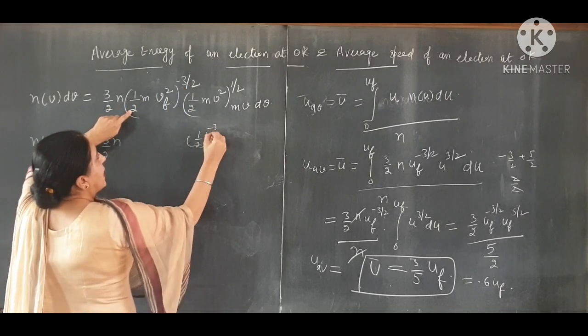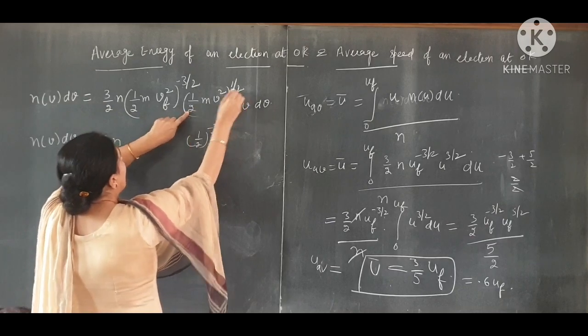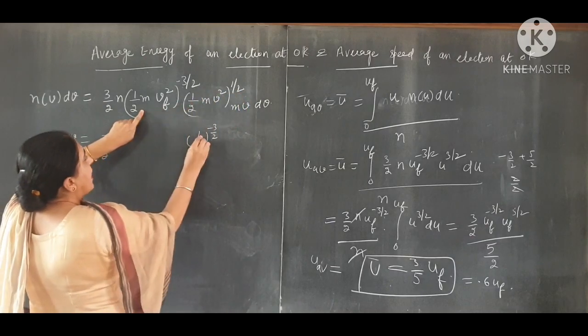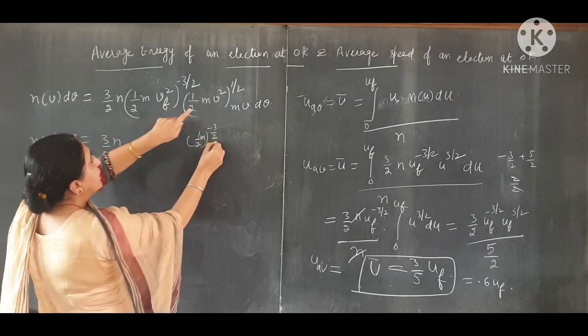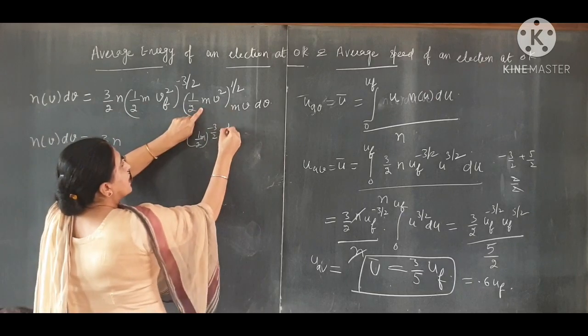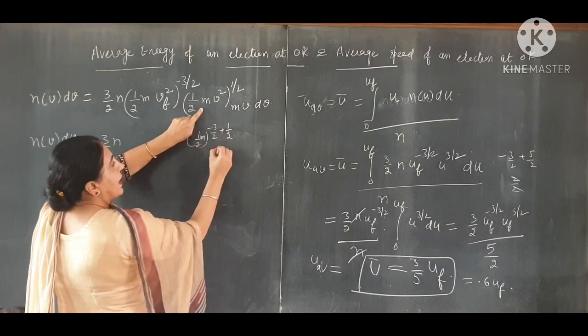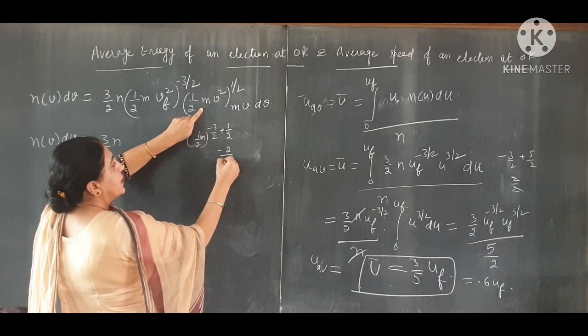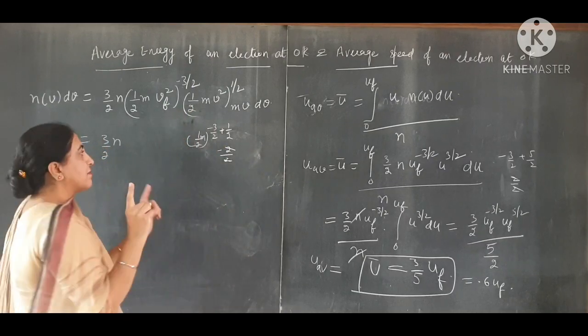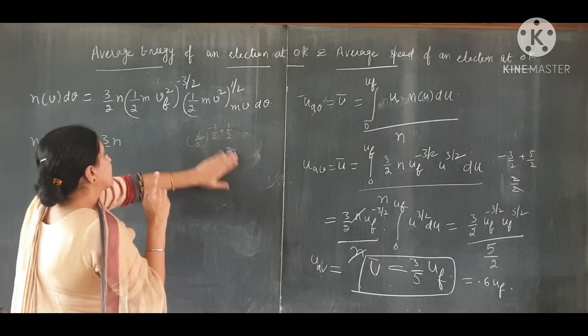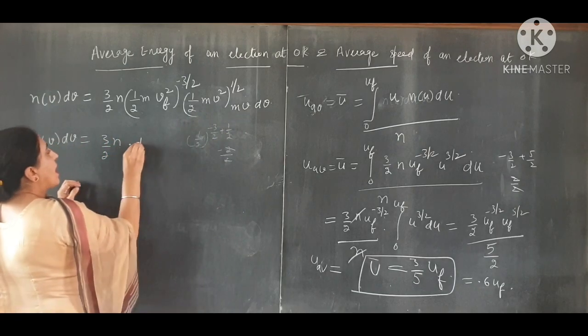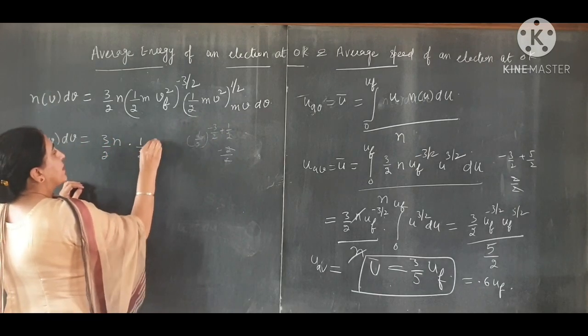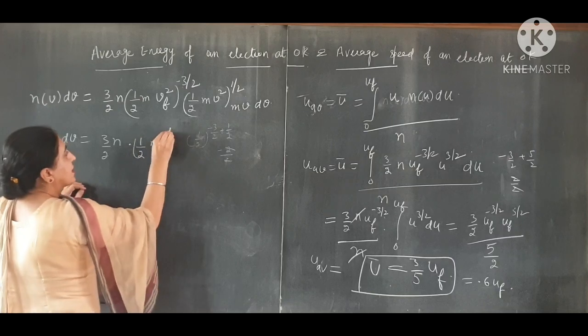Plus half, m raised to power minus 3 by 2 plus 1 by 2. Here that is equal to minus 2 by 2, that is equal to minus 1. So this is half m raised to power minus 1.